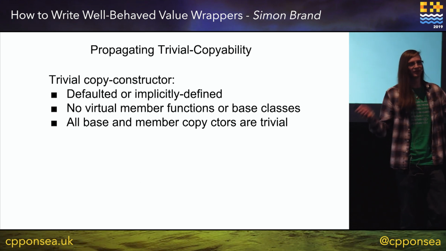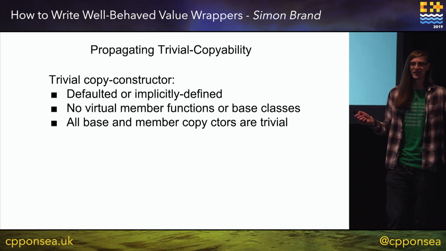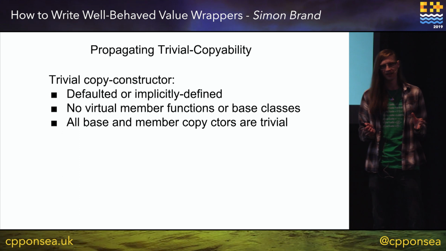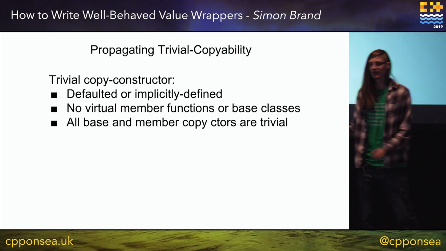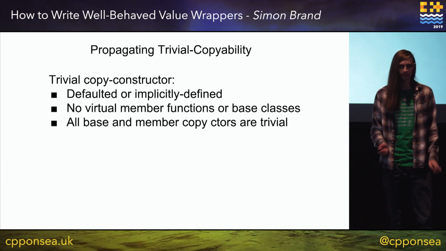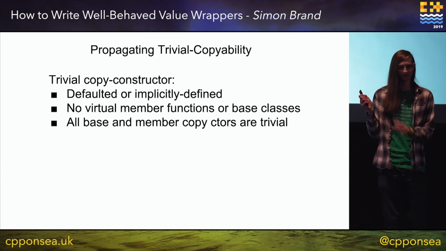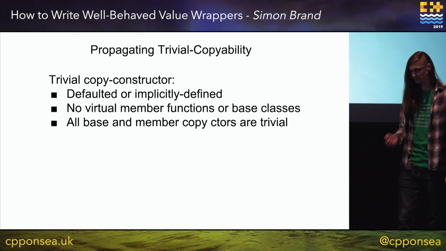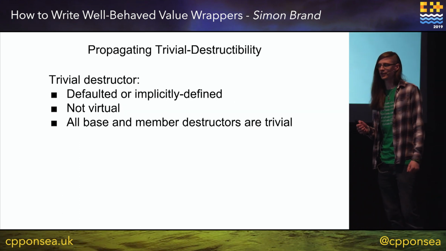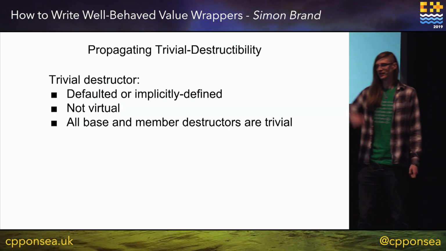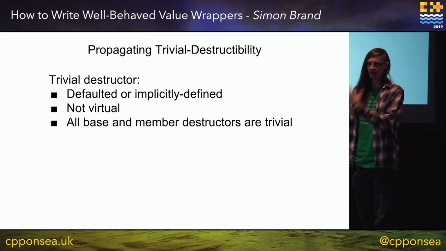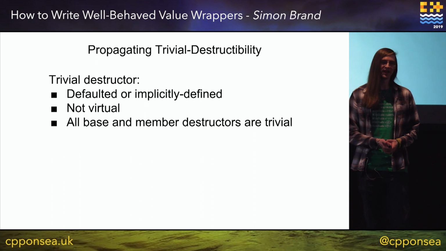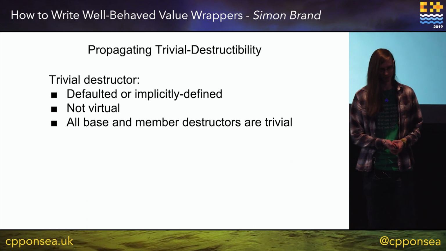So if you have a class which just has a std::string member, then that's not going to be trivially copyable, because std::string is not trivially copyable. Does this all make sense? Cool. And then a trivial destructor is very similar. It has to be defaulted, implicitly defined, not virtual, and the destructors for members and bases are also trivial.